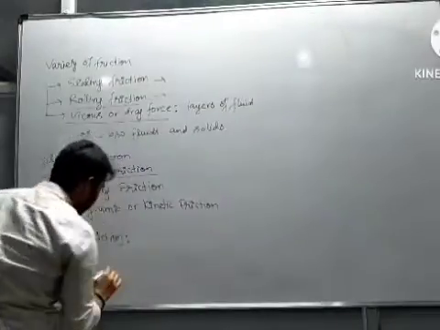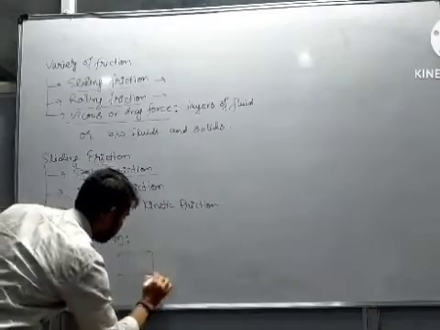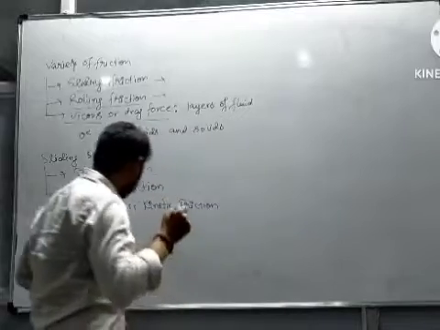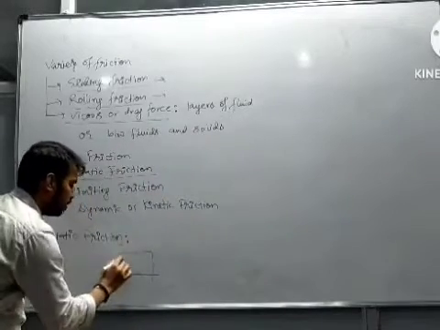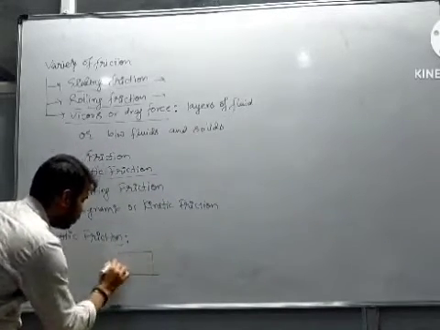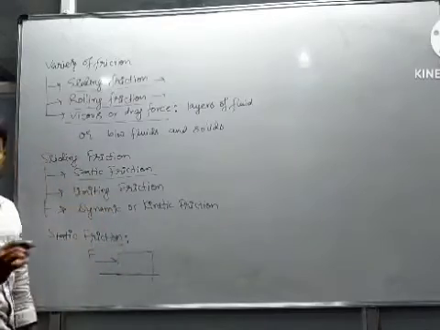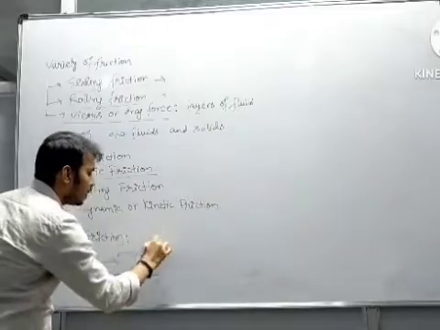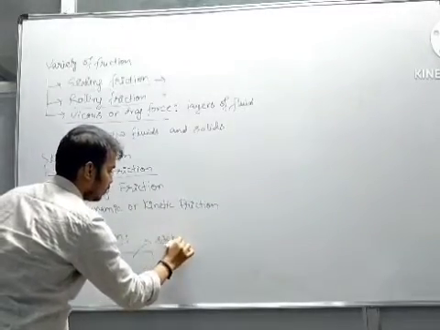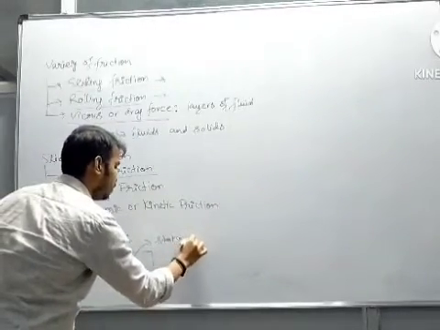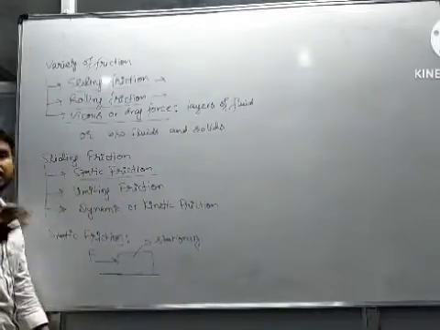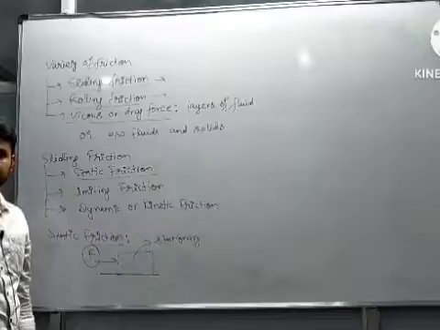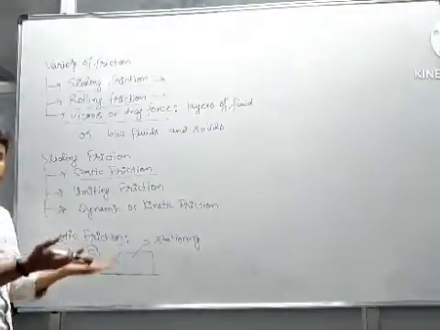Let's look at this example. This is the block and we are pushing the block. Let's say we are applying a force of capital F, and now this block remains stationary or at rest. So what happens to our effort which we are making?